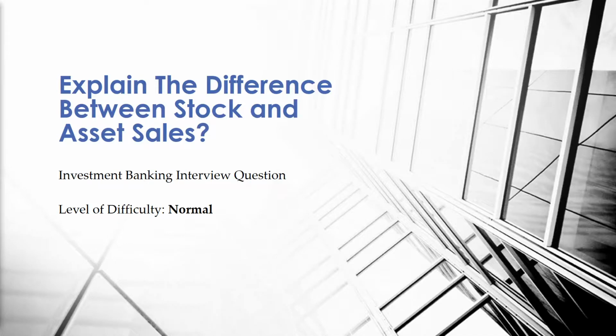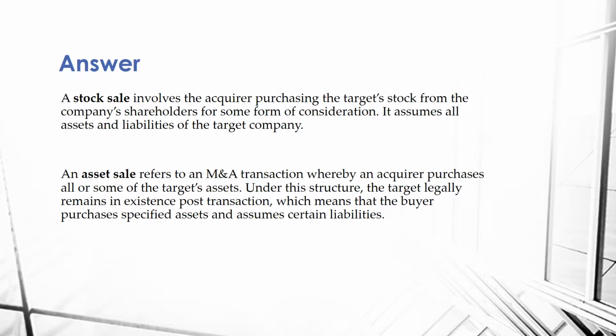Explain the difference between stock and asset sales. A stock sale involves the acquirer purchasing the target stock from the company's shareholders for some form of consideration. It assumes all assets and liabilities of the target company, and the target company does not exist post-transaction.